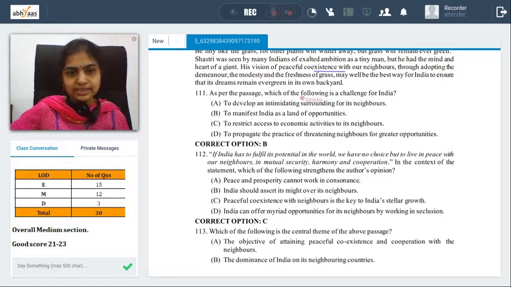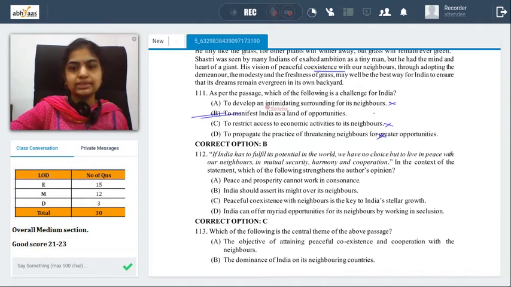And the questions. As per the passage, which of the following is a challenge for India? Let's see the options. To develop an intimidating surrounding for its neighbors, we don't need to develop intimidating, scary surroundings. To manifest India as a land of opportunities, obviously, we need to show that. We need to persuade our neighbors that we are a land of opportunities. This can be my answer. To restrict access to economic activities, that is not suggested. To propagate the practice of threatening neighbors, not suggested. So easily B is the best possible option.